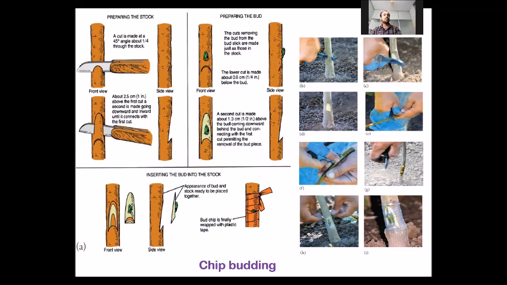Then a similar piece of bark having a node is removed from the mother plant in the form of scion, and this scion is inserted into the cut which was made on the rootstock. As you can see clearly in these pictures, after the scion and rootstock unite, they can be tied with a grafting tape or budding tape. Real photographs of this chip budding you can see in the pictures.